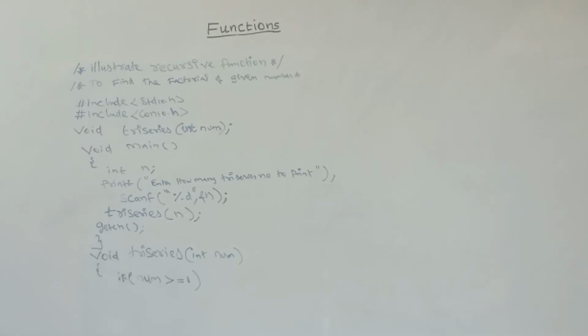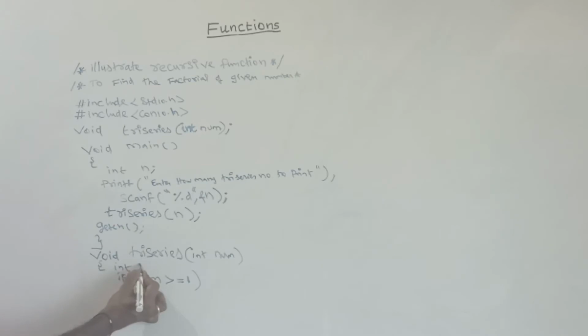If it is greater than or equal to 1, then I want to calculate the try series value. Let us declare one variable to hold the result value, an integer variable named ts, the triangle series value.